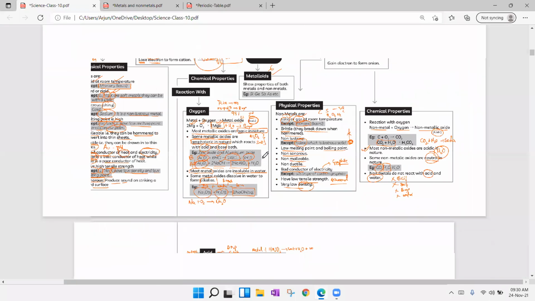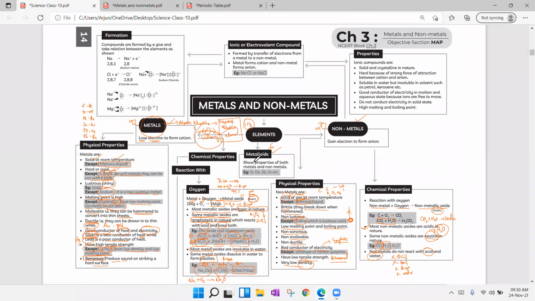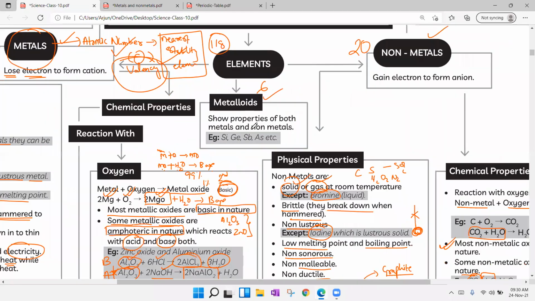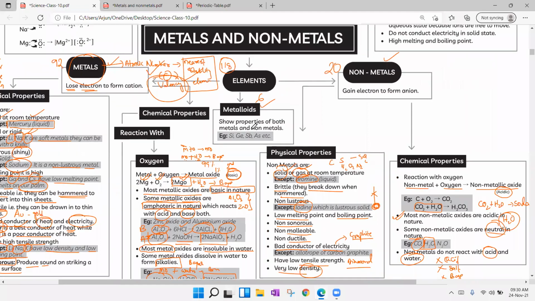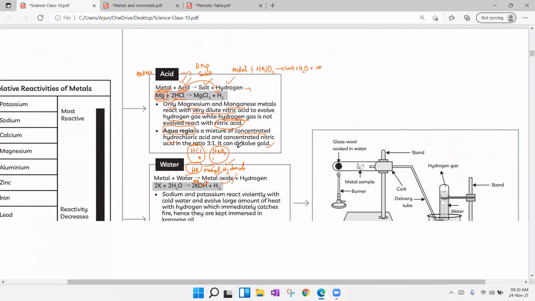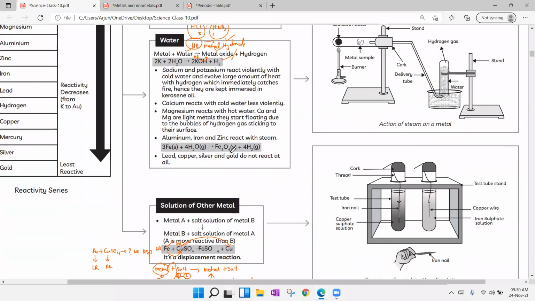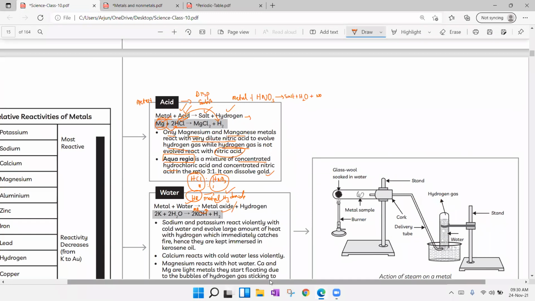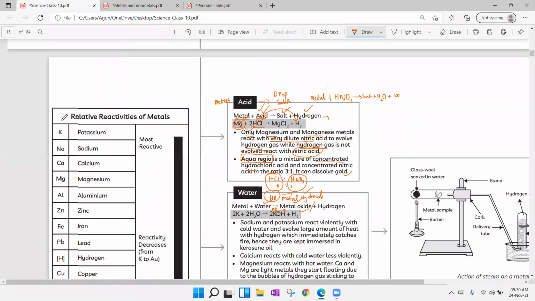So till now we have discussed metals, non-metals. Of course, what are metalloids? They show properties of both metals and non-metals. Much is not there to learn. Then we have observed chemical properties of metals, chemical properties of non-metals, and here we have the reactivity series.